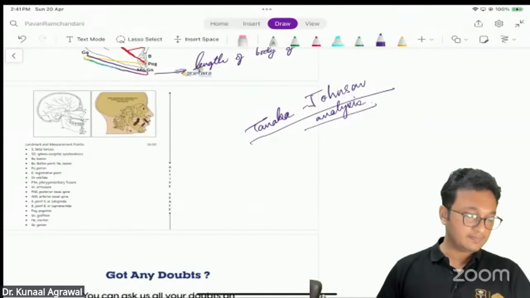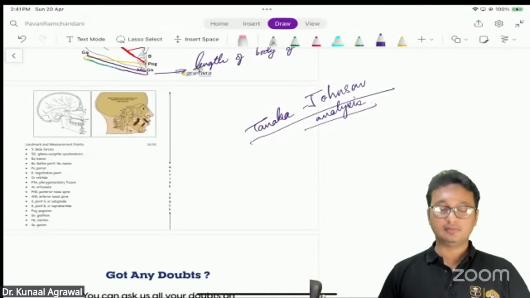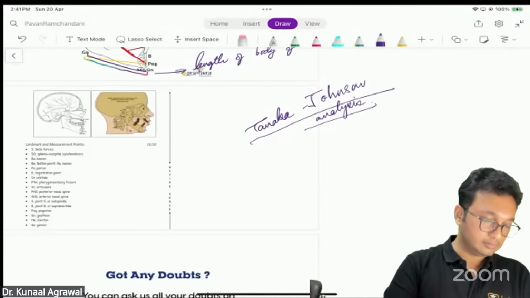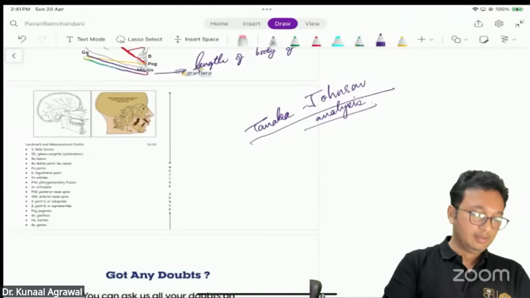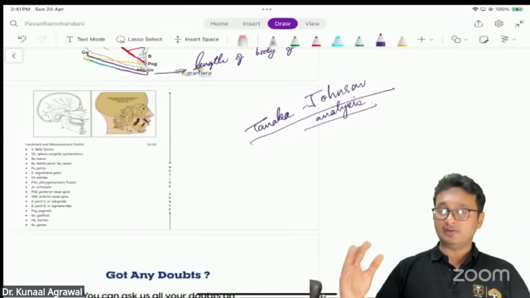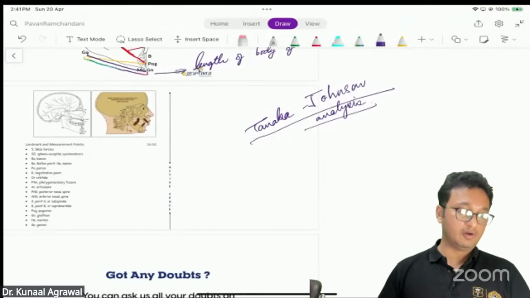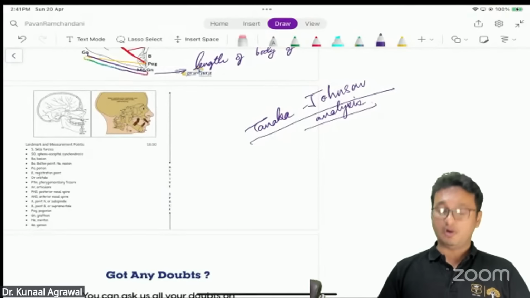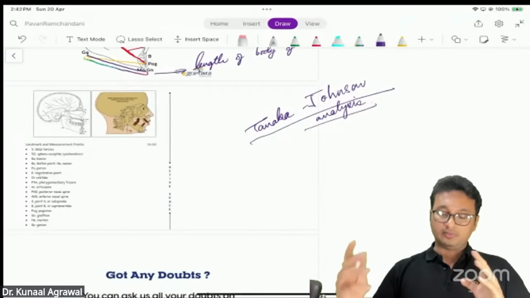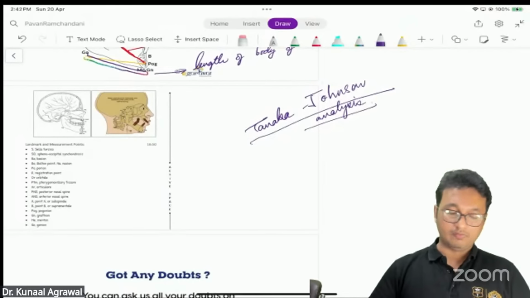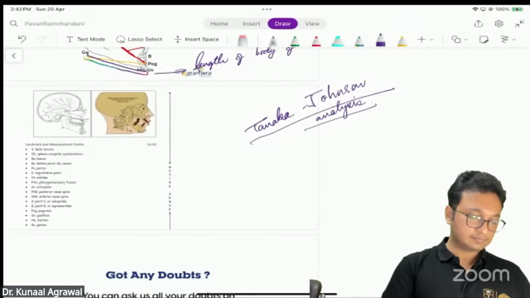Am I right? Okay. In that case, you have to apply that formula. It's a very basic, straightforward formula which has to be applied. So what should be the answer?